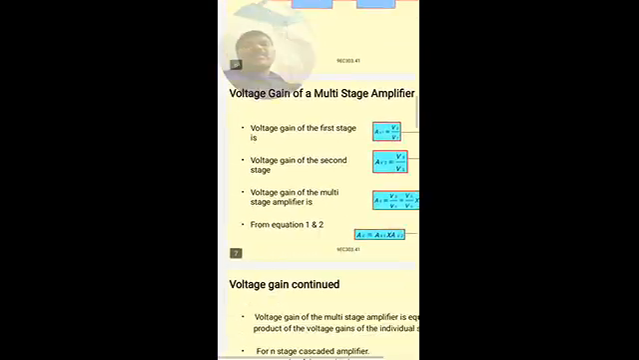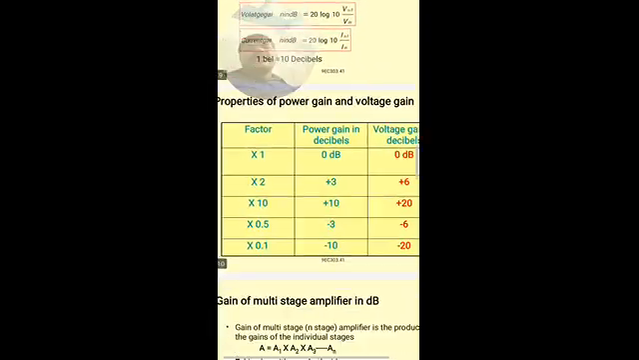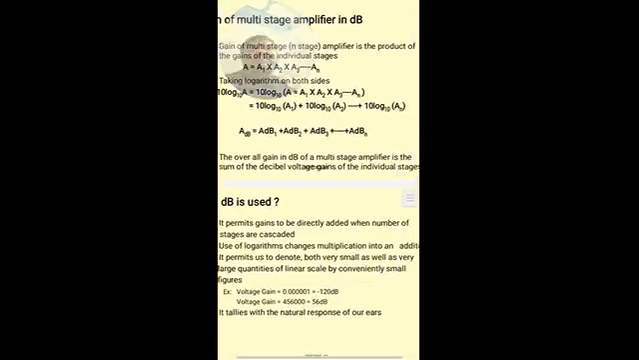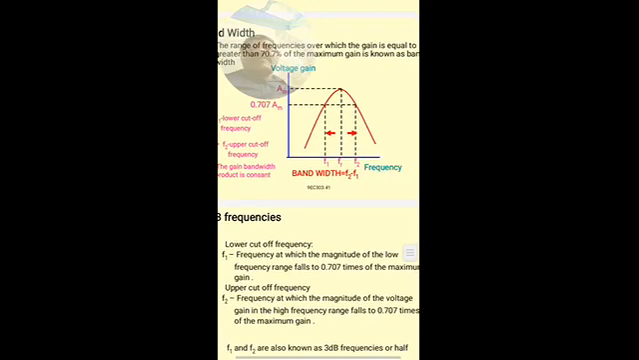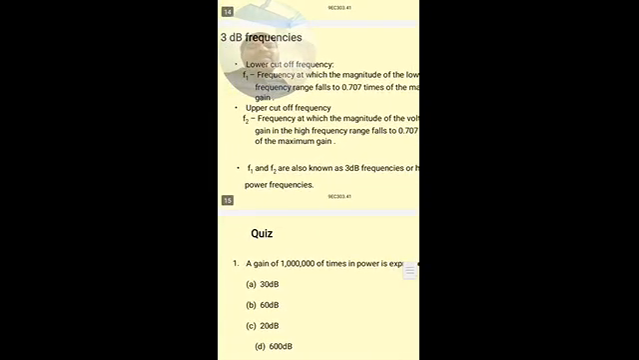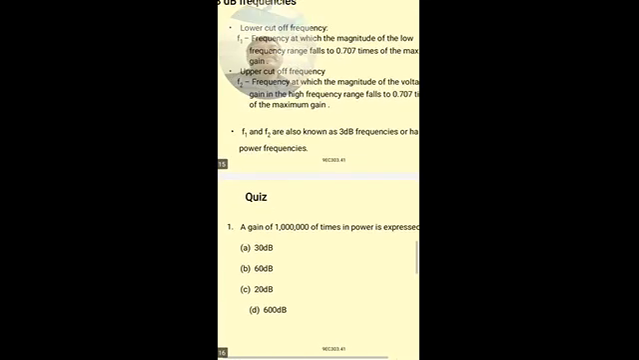So what we have studied in this topic: the definitions of gain of the amplifier, bandwidth of the amplifier, frequency response, representation of the gain of a multi-stage amplifier in dB scale, the 3 dB frequencies, and also the gain bandwidth product of the amplifier.